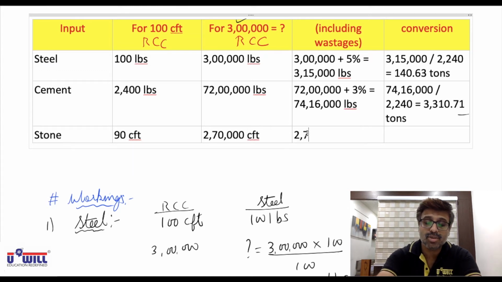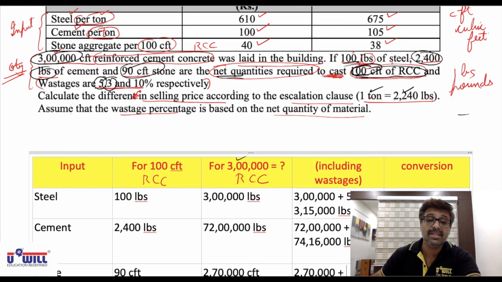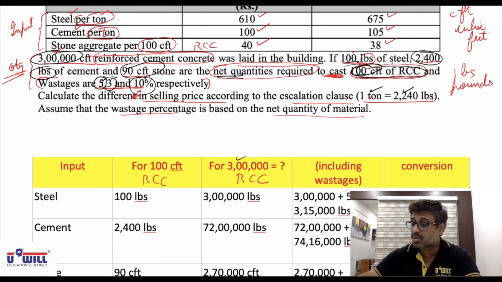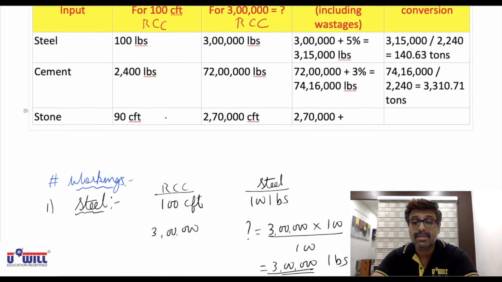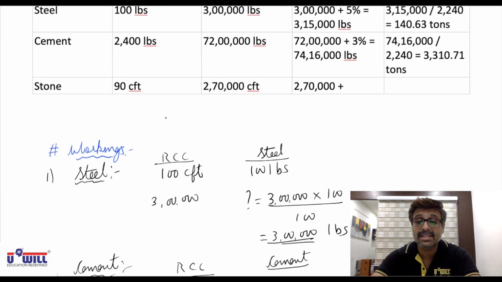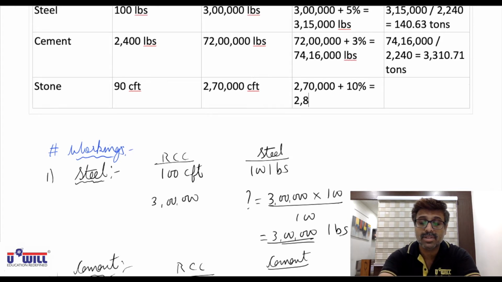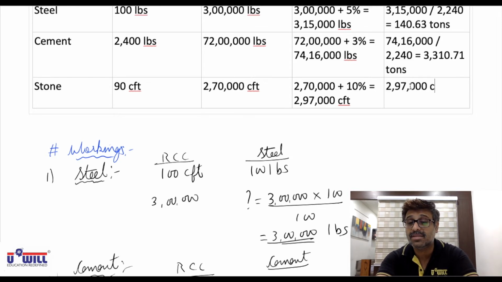Now here the wastage: 2,70,000 cubic feet of stone plus 10% is the wastage in case of stone, because when you cut the stone it gets wasted. Cement and others are lesser solid quantities than stone. So 10% means 27,000 more. That comes to 2,97,000. So 2,97,000 cubic feet of stone will be required. Now here conversion is not to be done because 2,97,000 is in cubic feet, not in tons, rather not in pounds. So we have to calculate in cubic feet only.